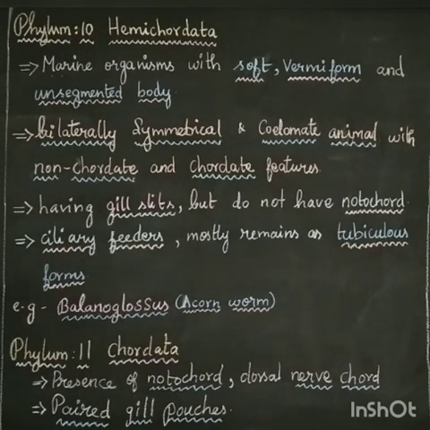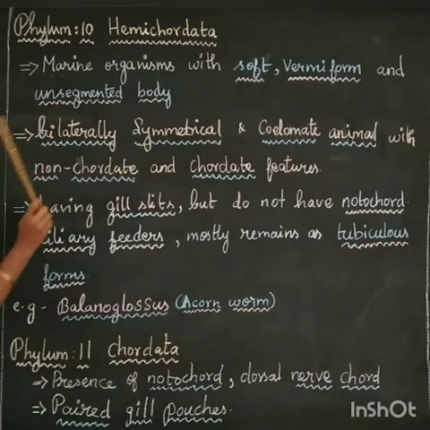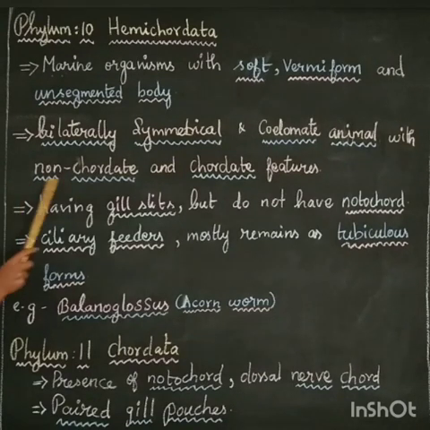Then coelomate, having a true coelom, with non-chordate and chordate features. One important characteristic feature of this phylum Hemichordata is that it has both non-chordate characters and chordate characters. What is meant by non-chordate character? Non-chordates means absence of notochord, and chordates means presence of notochord. This phylum Hemichordata exhibits both types of characteristic features.